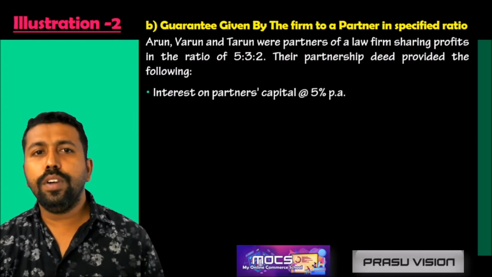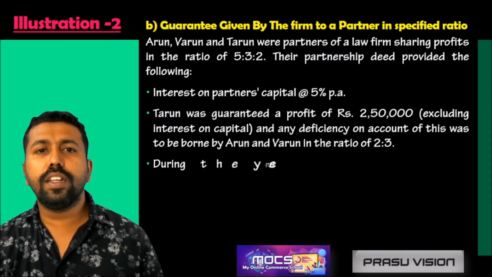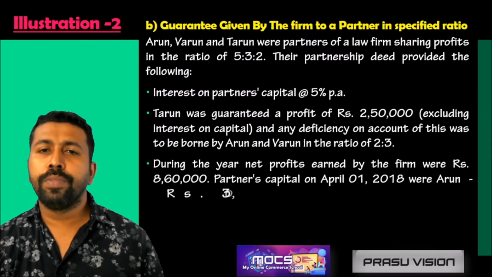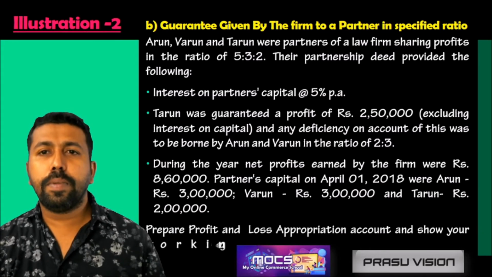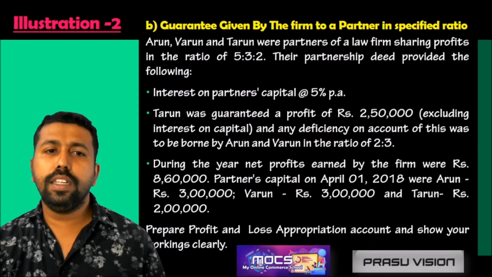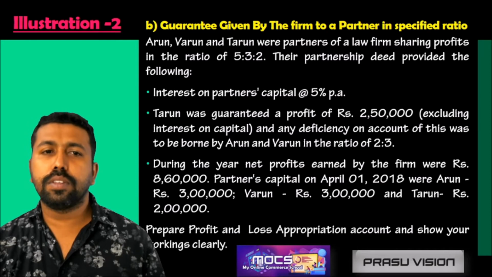So here Arun, Varun and Tarun were partners of a law firm sharing profit in the ratio 5:3:2. As per the partnership deed, they are getting interest on capital at 5%, and Tarun is guaranteed a profit of rupees 2,50,000.